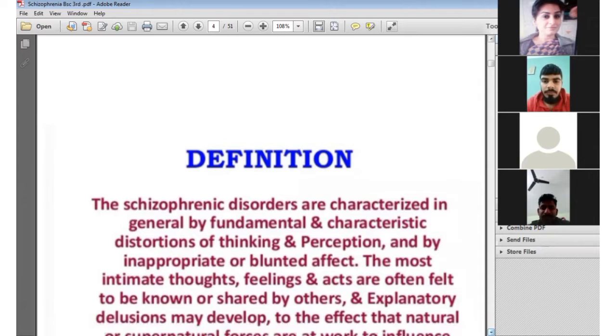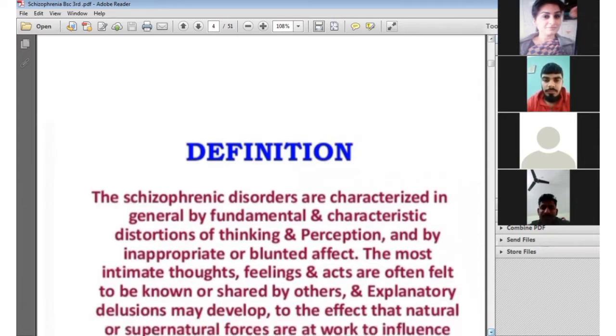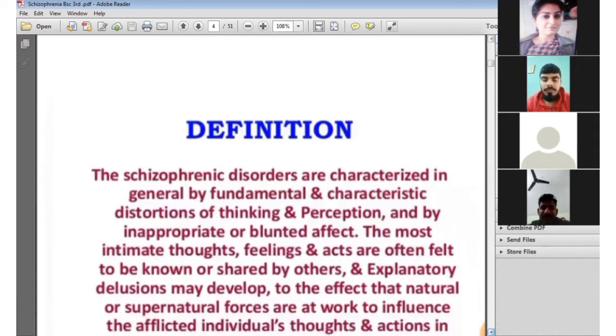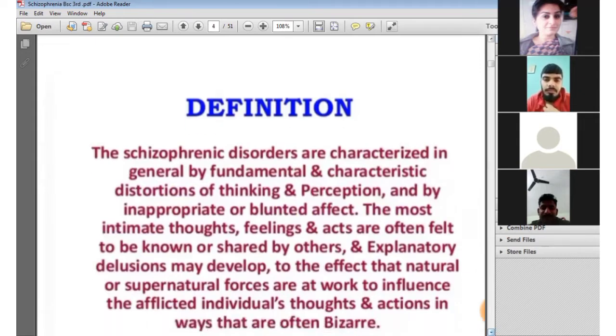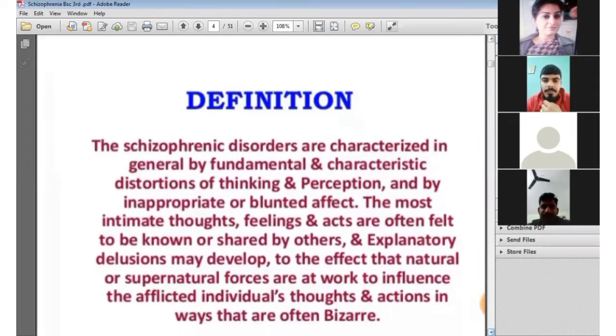The most intimate thoughts, feelings, and affect are often felt to be known or shared by others, and explanatory delusions may develop to the effect that natural or supernatural forces are at work to influence the affected individual's thought and action in ways that are often bizarre. Meaning there is an alteration of perception, with the development of illusions and hallucinations, and it leads to schizophrenia.